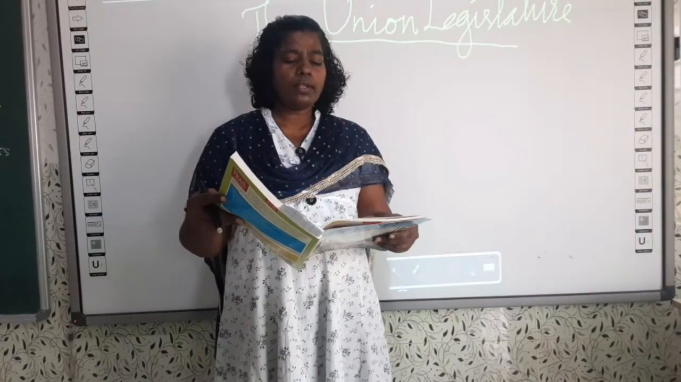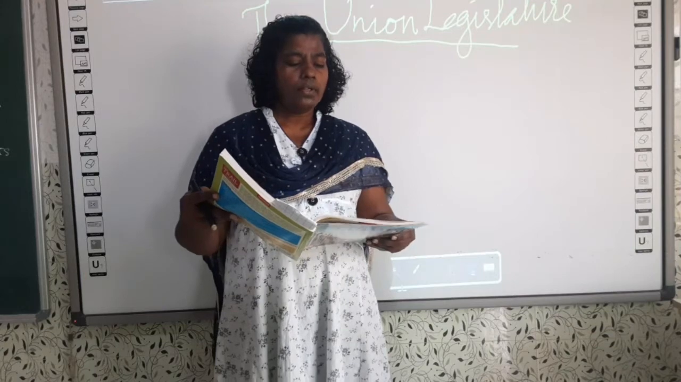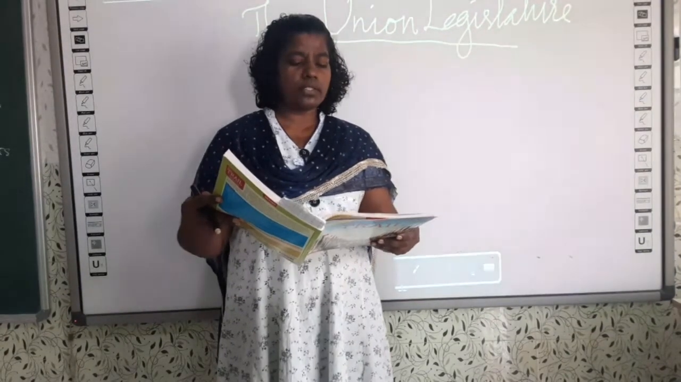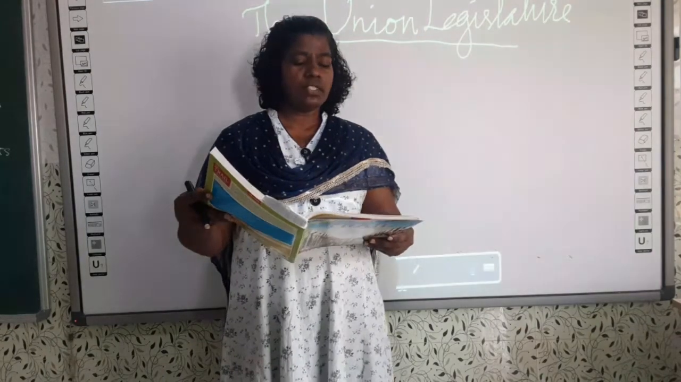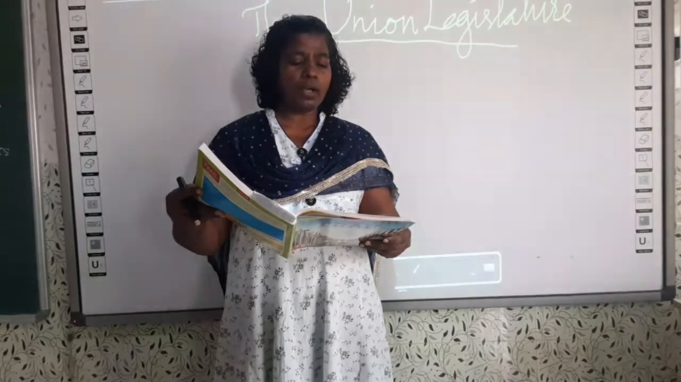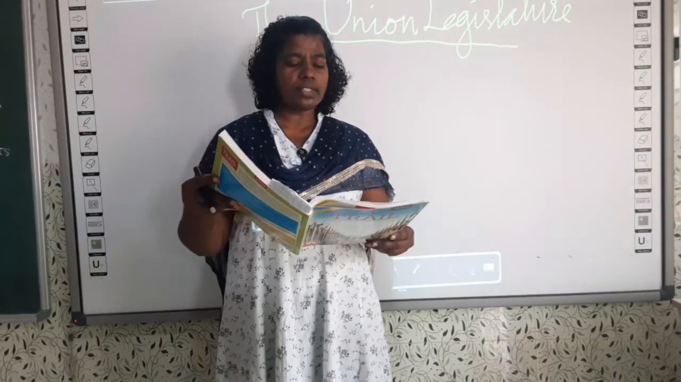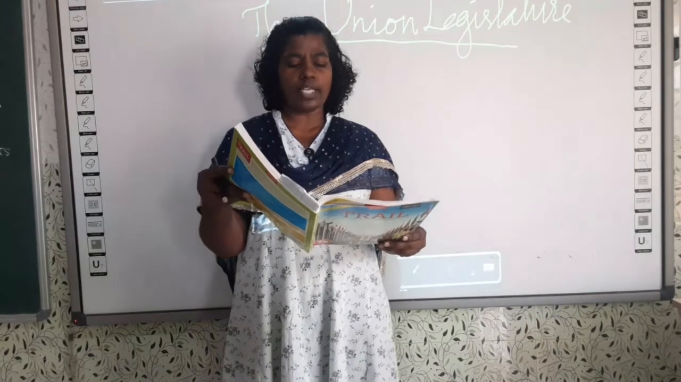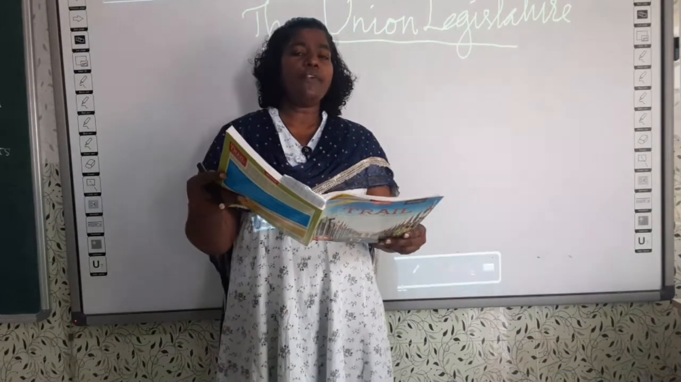Match the following: 3, 4, 5, 2, 1. Choose the correct answer: first one is Northern, second one is slavery, third one is Jefferson Davis, fourth one is Abraham Lincoln, and the fifth one is Southern. True or false? Section D: first one false, second one false, third one also false, fourth and fifth one true.